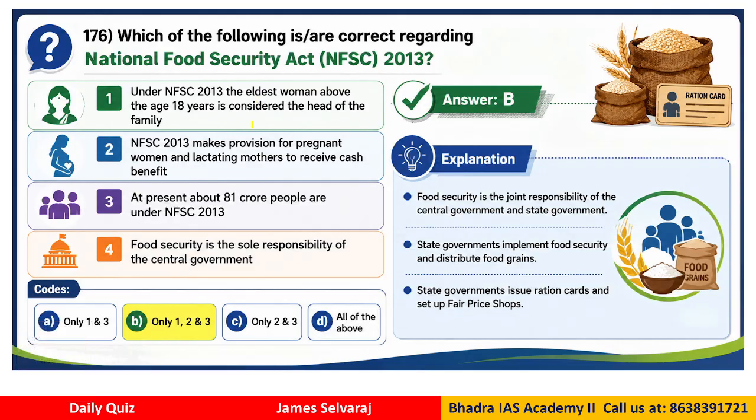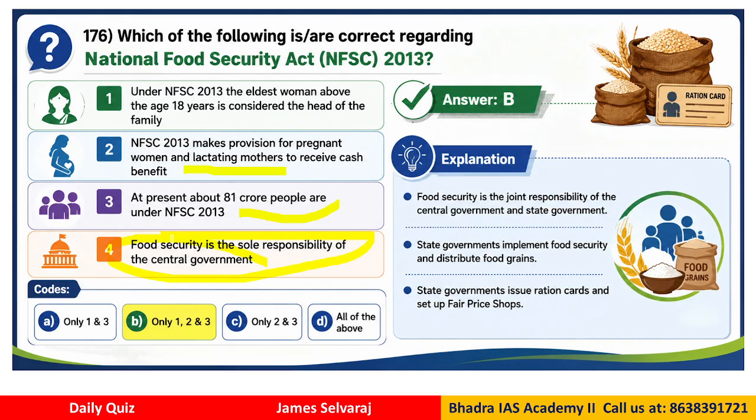Under the NFSA, the eldest woman above the age of 18 is considered the head of the family. It makes provision for pregnant women and lactating mothers to receive cash benefit. At present, about 81 crore or more people are covered under the NFSA. Food security is the sole responsibility of the central government.